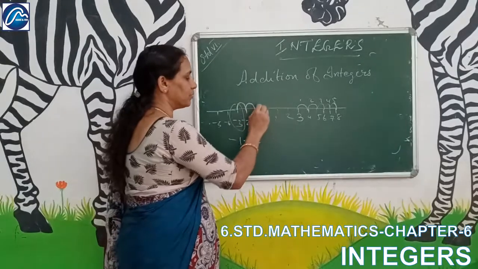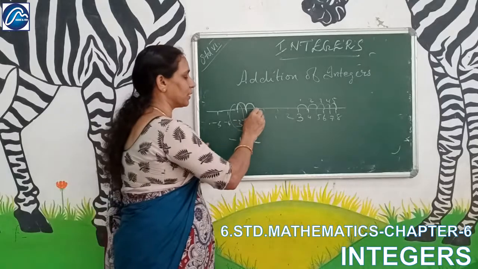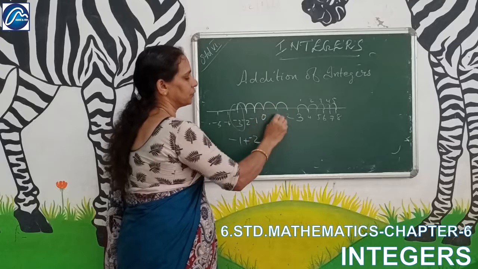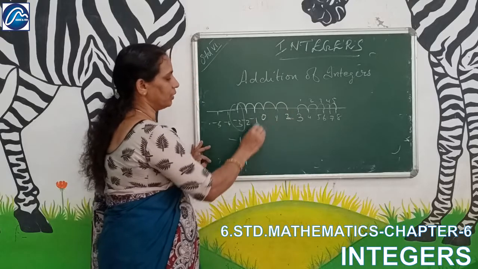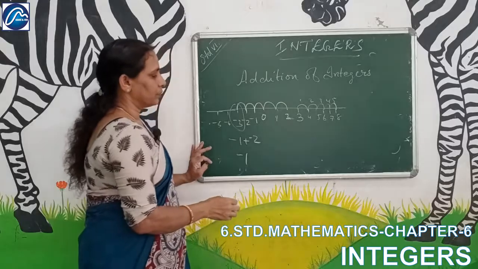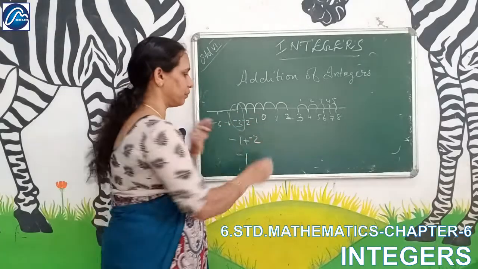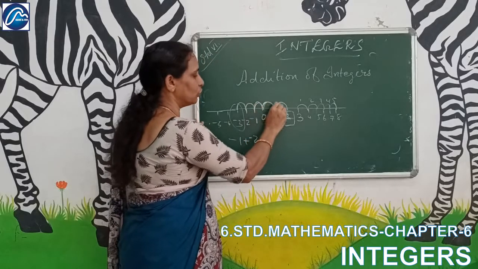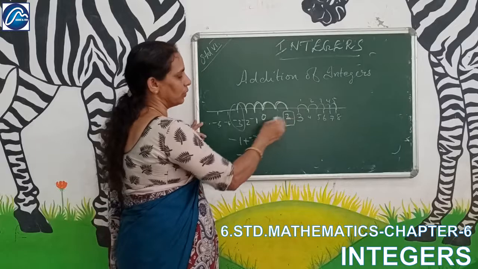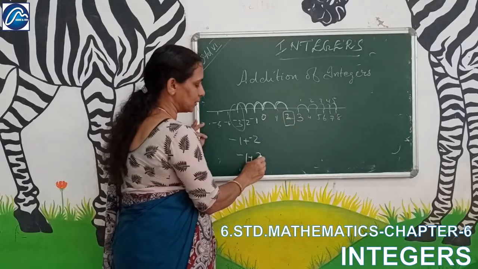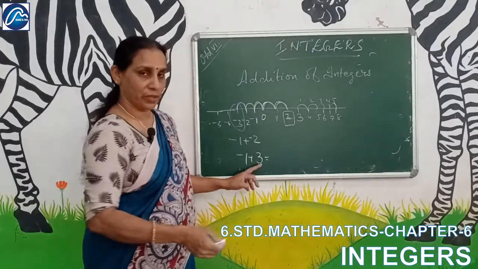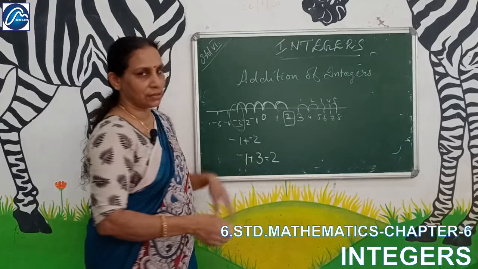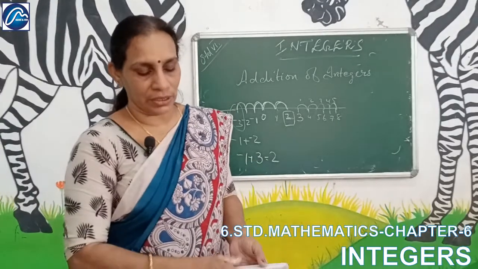If you are going right, like from minus 1: 1, 2, 3, that is 3 steps forward. This is minus 1, then 1, 2, 3, and 0, 1, 2. Okay. Minus 1 and 3 steps forward. Forward means plus. Adding 3 to minus 1, you will get 2. This is the way we add on the number line.